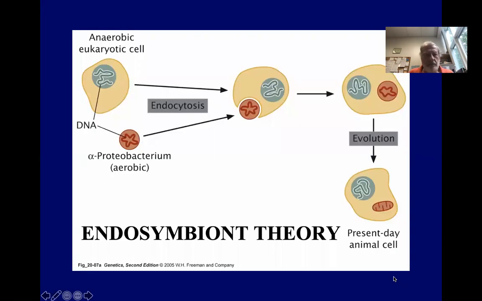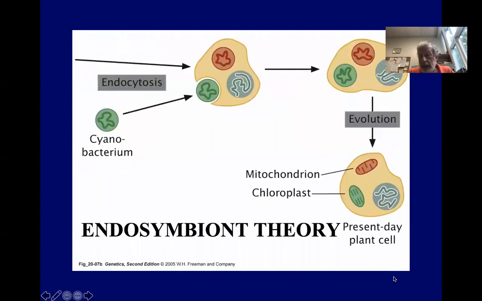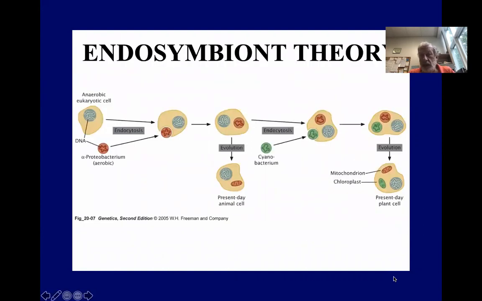So it looks something like this: an anaerobic eukaryotic cell, via endocytosis, engulfs a bacterium, and instead of digesting it, the bacterium forms a symbiotic relationship with the cell, and then evolves into the present-day mitochondria. And later on, a cell with mitochondria engulfs a cyanobacterium, a photosynthetic bacterium, and over time that evolves into modern-day chloroplasts. Here are those two slides, start to finish.